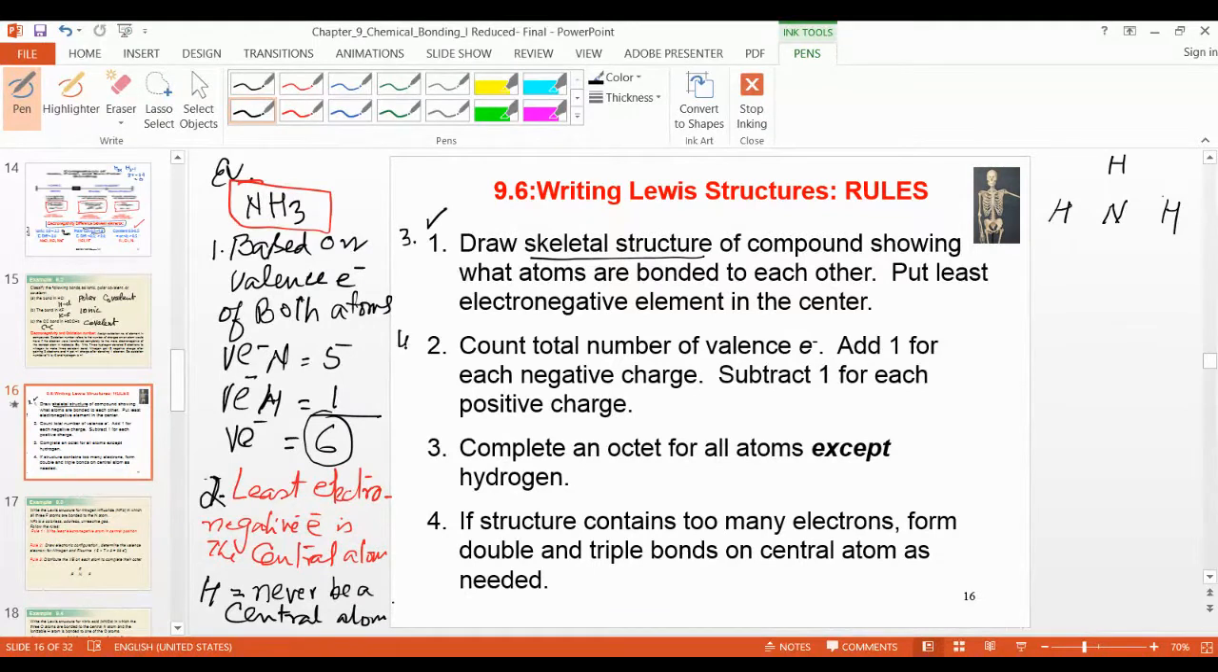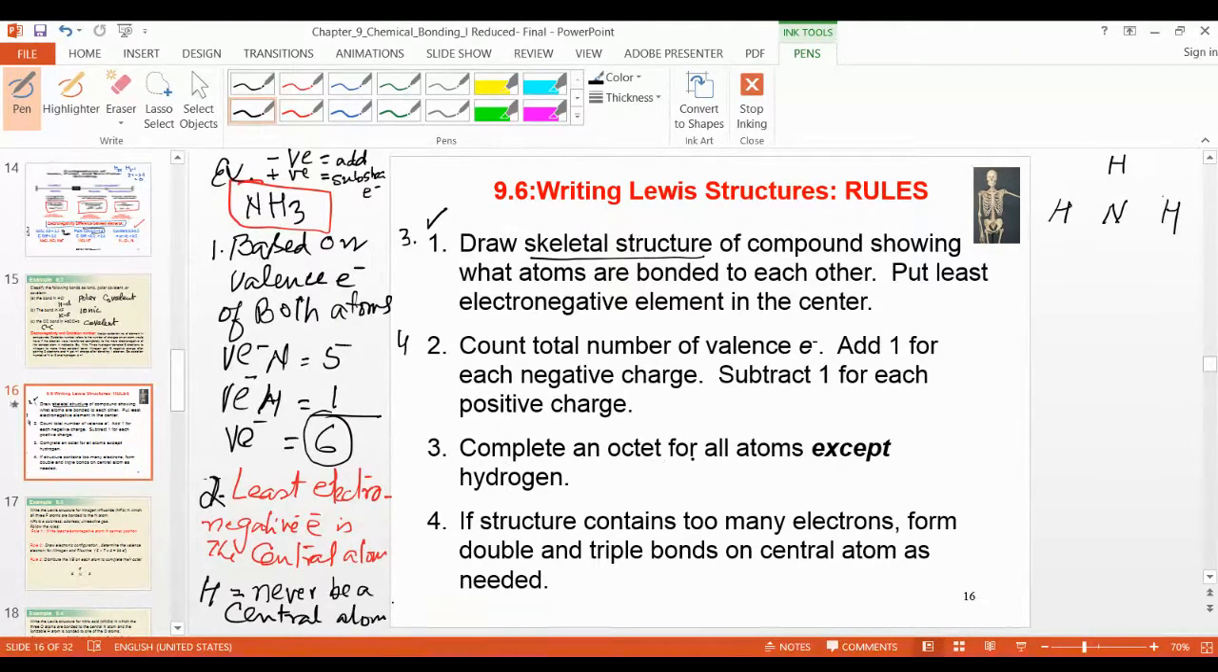Now, the fourth point is to count the total number of valence electrons and add one for each negative charge. Here there is no negative charge, no positive charge. That is another example I will give you, not now. If you have a negative charge, then you add one electron to the valence electrons. If you have a positive charge, you don't add, you subtract electrons. I will show you this example later on. This one is without charge, without plus, without minus.